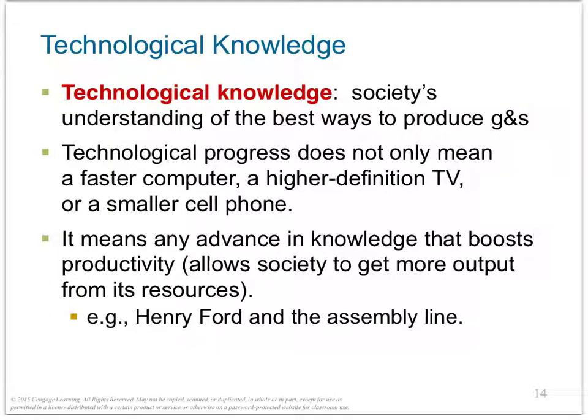And the fourth one is technological knowledge. What is technological knowledge? It's the understanding of the best ways to produce goods and services. 100 years ago, most Americans worked on farms because farm technology required a high input of labor to feed the entire population. Today, thanks to advances in farming technology, a small fraction of the population can produce enough food to feed the entire country. This technological change made labor available to produce other goods and services.